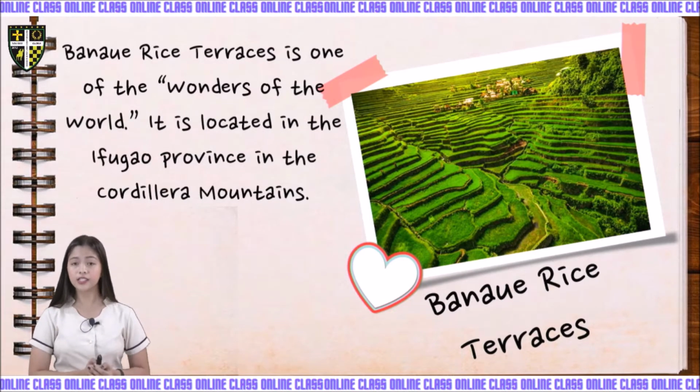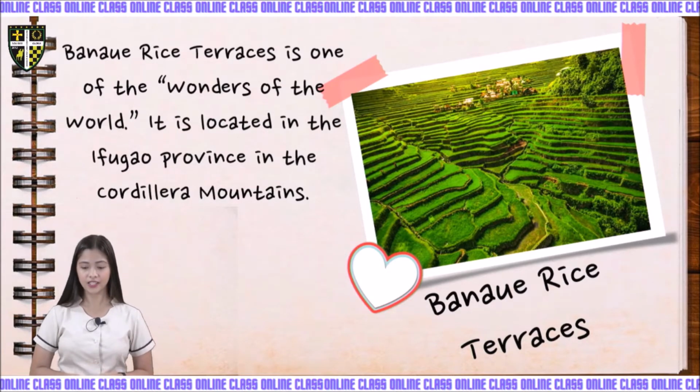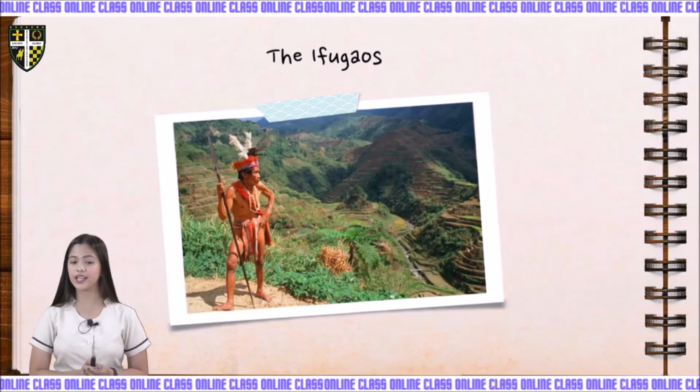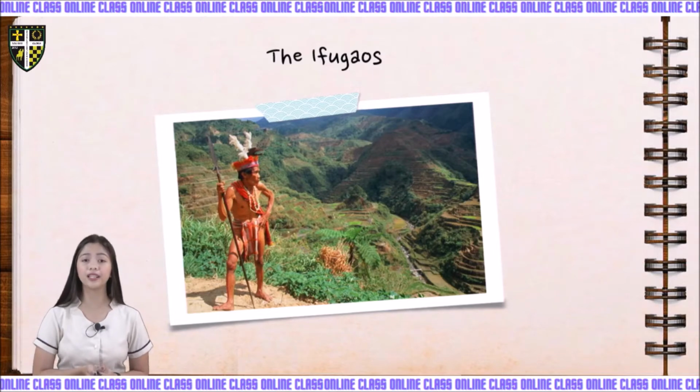It served as their farmland. The Ifugaos plant palay and different crops here, okay? So these are the Ifugaos. They are the people who built the Banaue Rice Terraces.